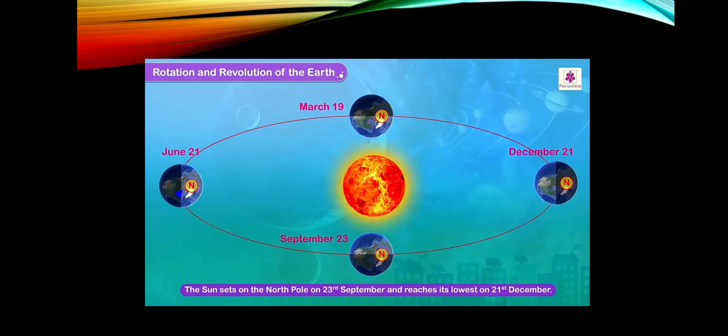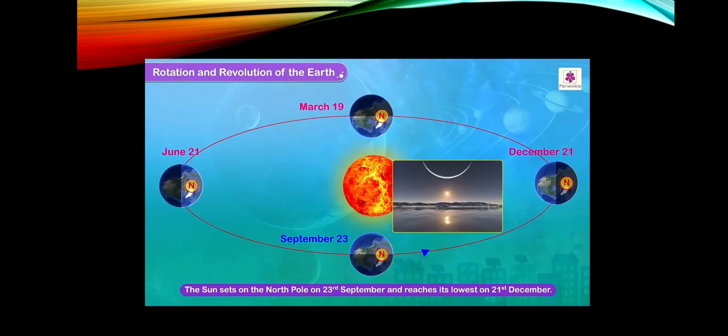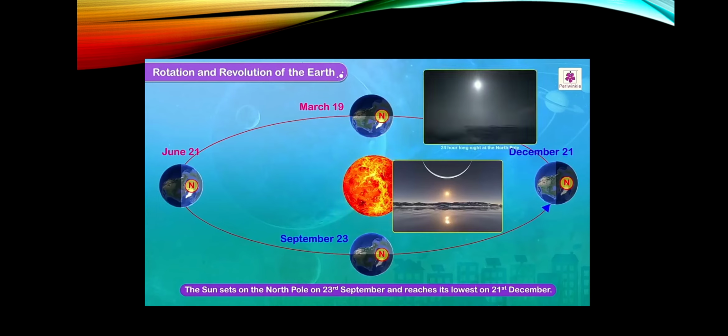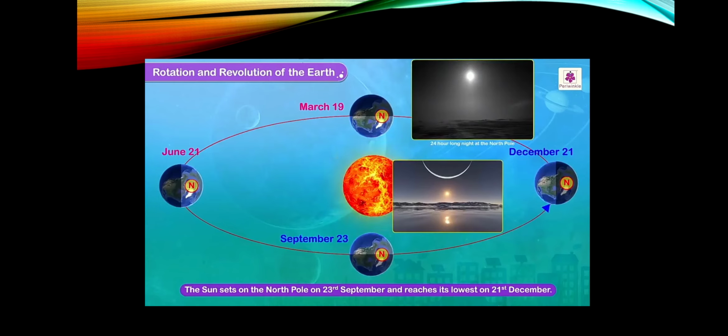The sun sets on the North Pole on 23rd September and reaches its lowest on 21st December, when there is a full 24-hour long night.